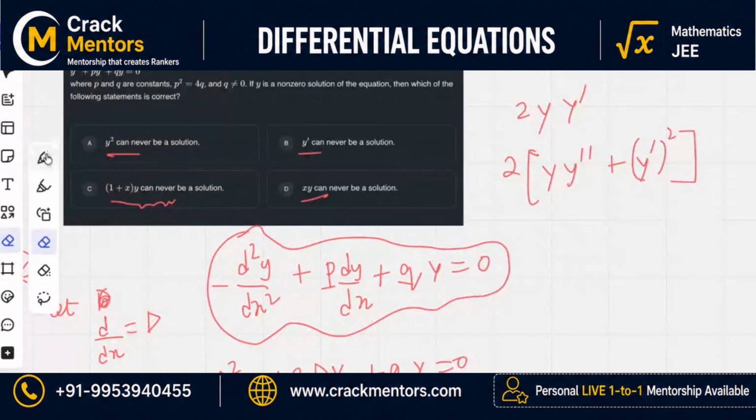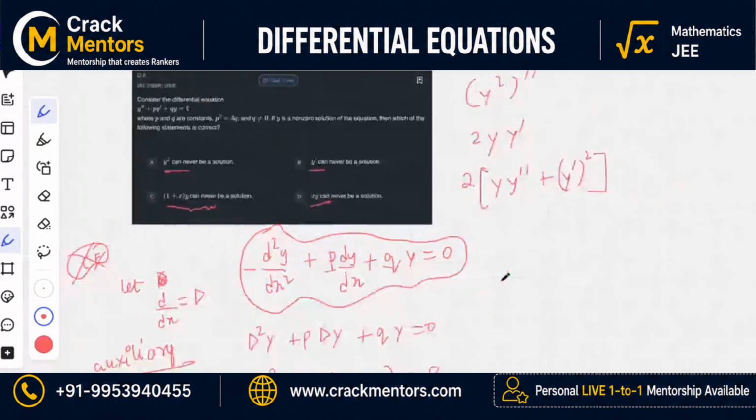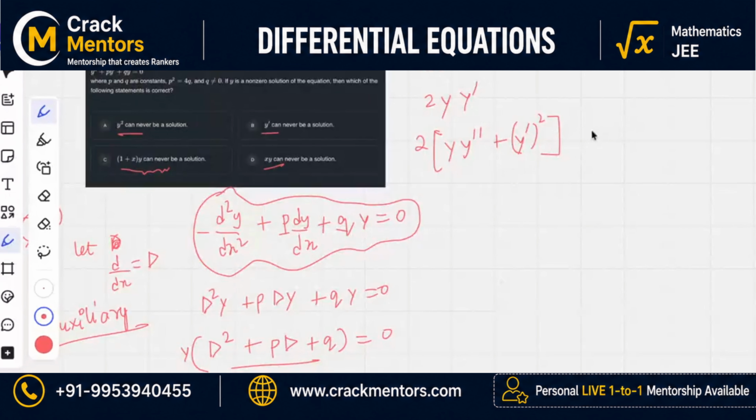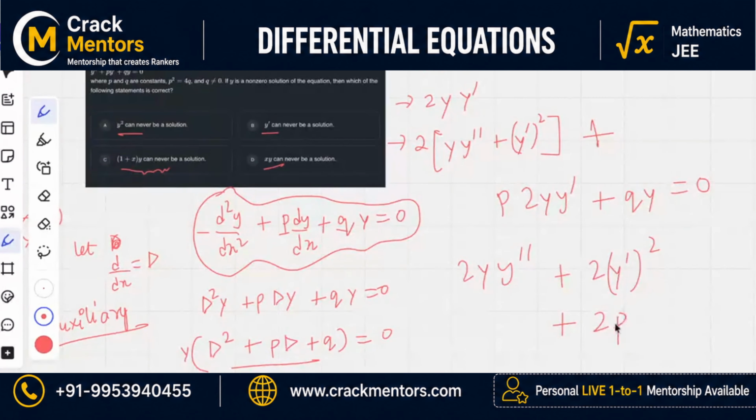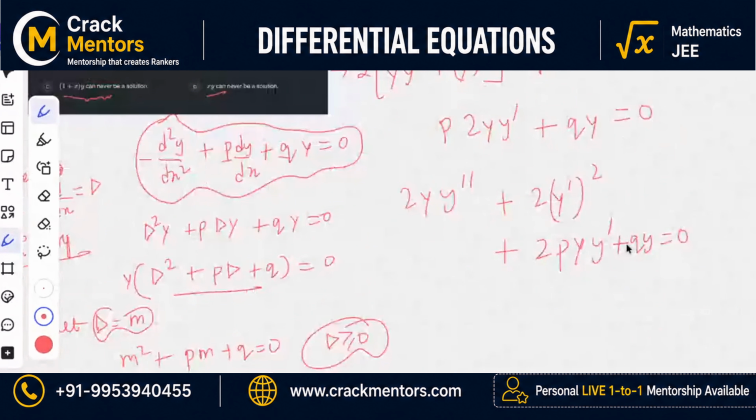Okay, so now let me try to write this. This probably could be a solution. So I am getting y double dash plus p times y dash plus qy equals 0. Y dash is this thing, and this is y double dash. So it's 2y y double dash plus 2y dash square plus 2py y dash plus qy equals to 0. What can we do here? Or is this a dead end?